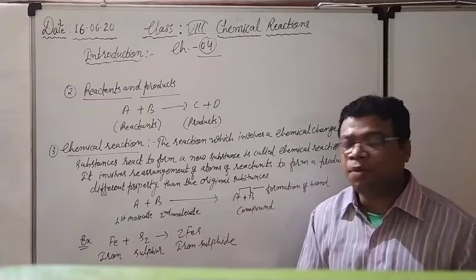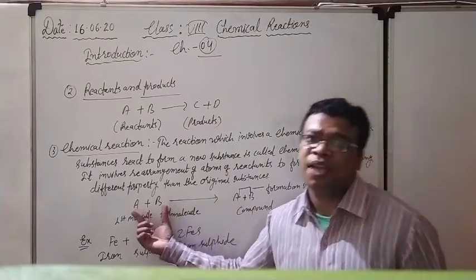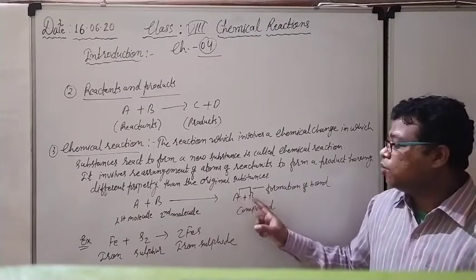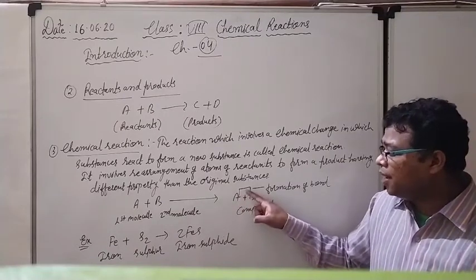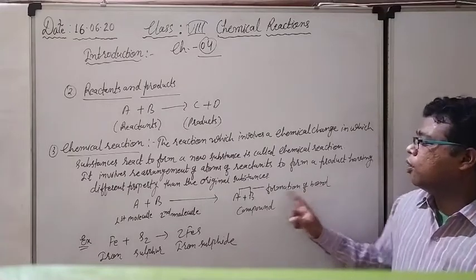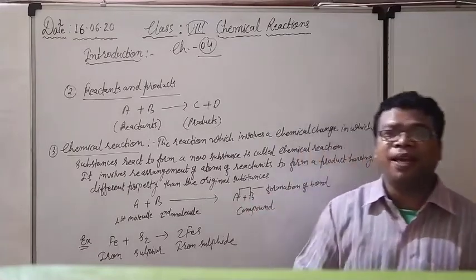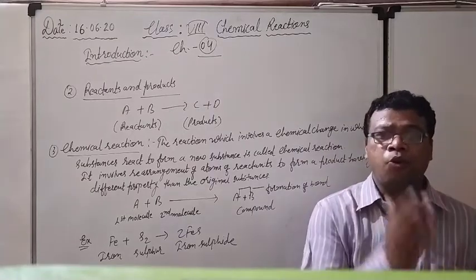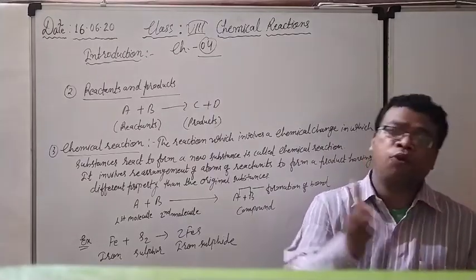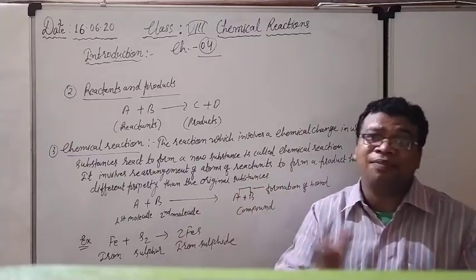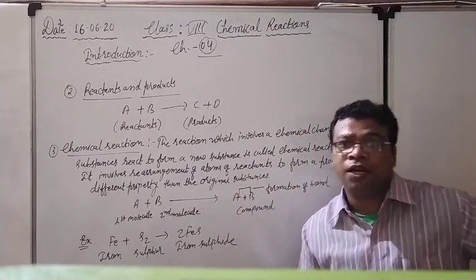The arrow represents that there is a chemical reaction between A and B, and they are going to form what? Again A and B, but you can see there is a formation of a bond between A and B. And whenever there is a formation of a bond between A and B, it means that the molecules which were present for A and the molecules which were present for B are interacting with each other.